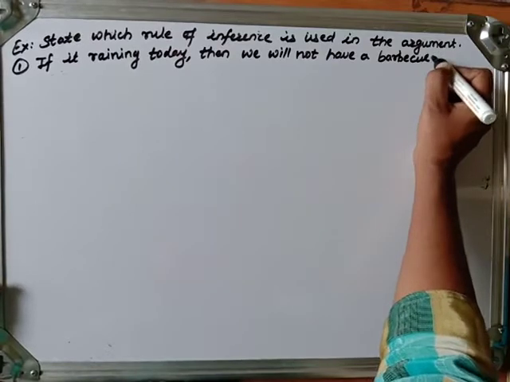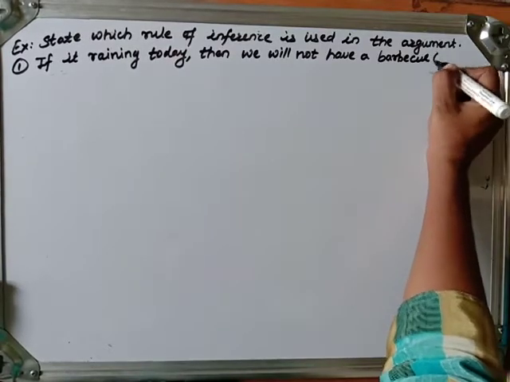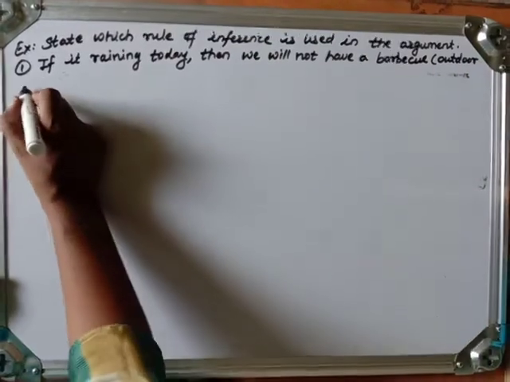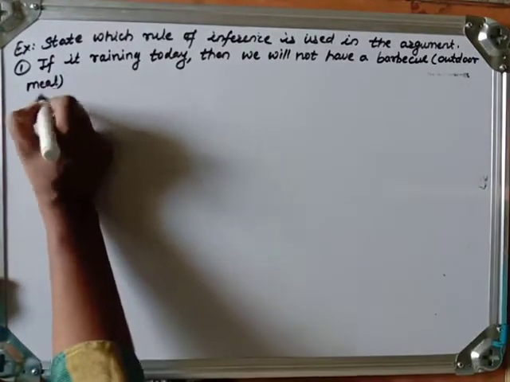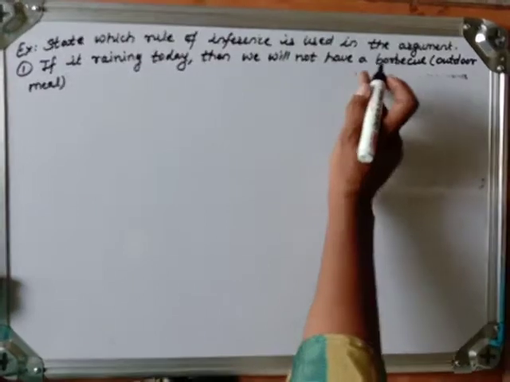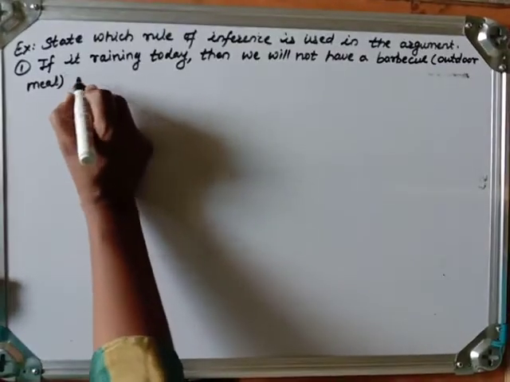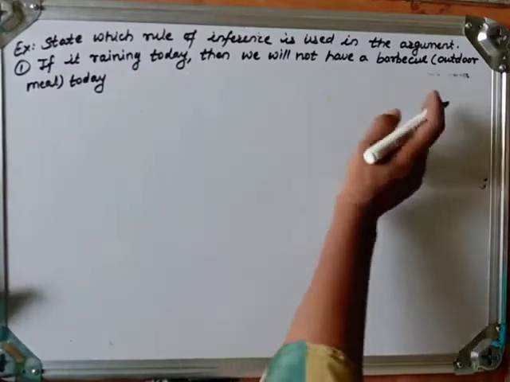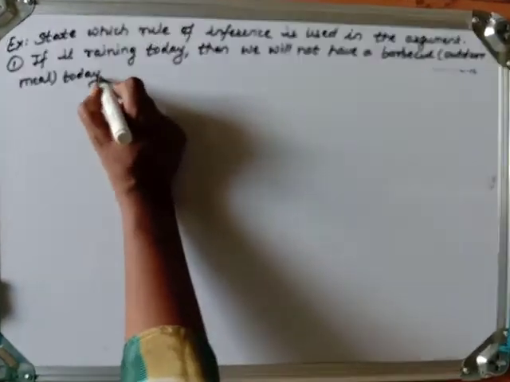Barbecue means an outdoor meal. We will not have a barbecue today. If it is raining, then we will not have a barbecue today.